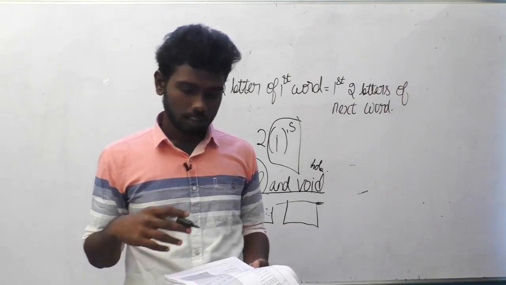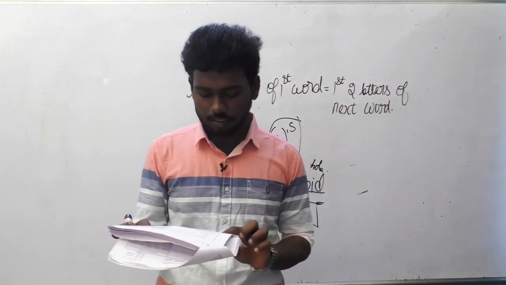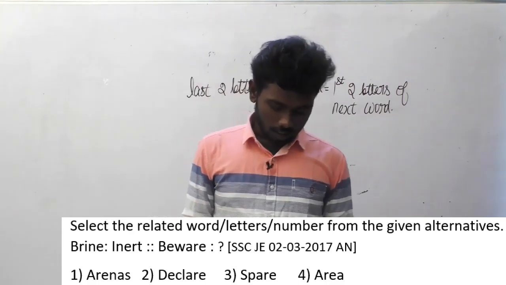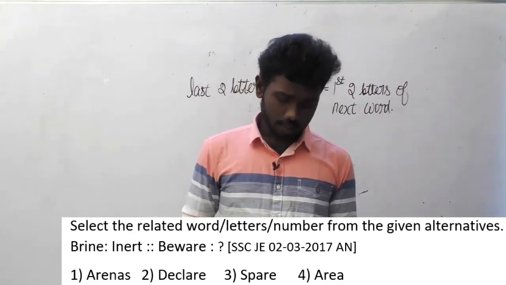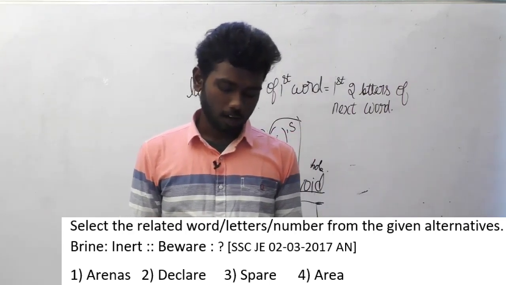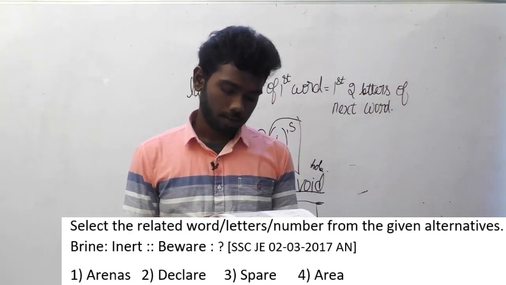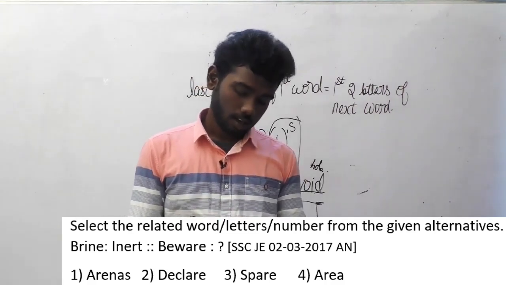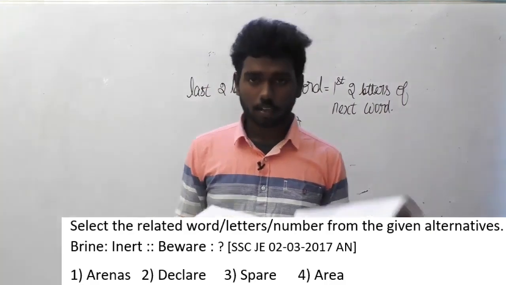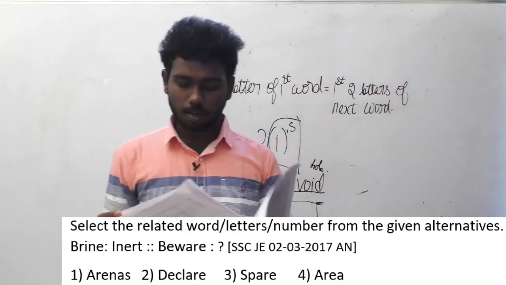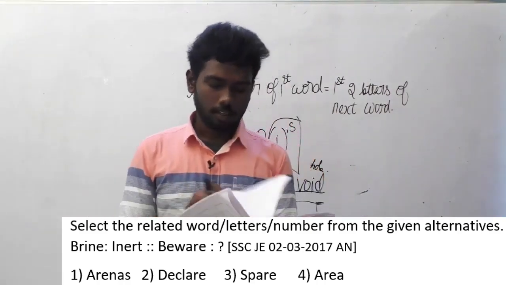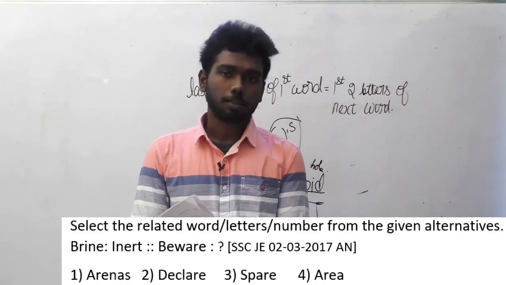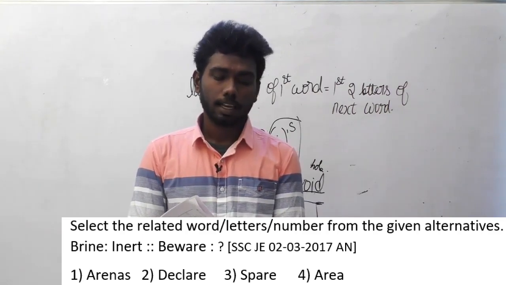Let us move on to the 60th question of SSC JE 2/3/2017 afternoon batch. I will read out the question. Select the related word or letters or number from the given alternatives. Brine is to inert, as beware is to dash. I will read the options here. Option A, arenas. Option B, declare. Option C, spare. Option D, area.